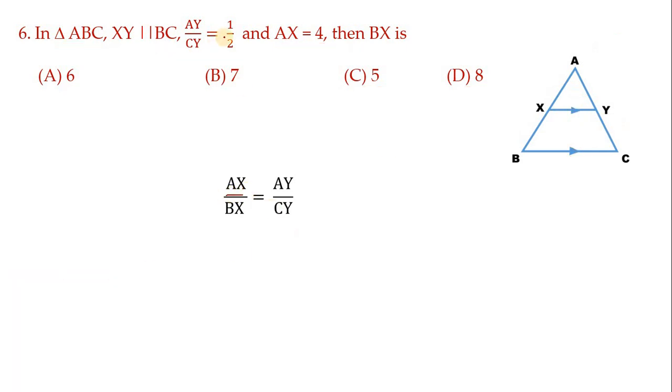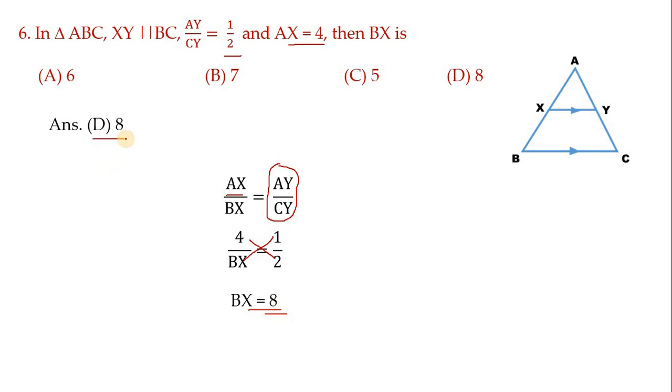See, AX value is 4 and in the place of AY by CY we can directly write 1 by 2. Now do the cross multiplication. 4 2s are 8 and BX into 1 is BX itself. Therefore, the correct option is 8. That is option number D.